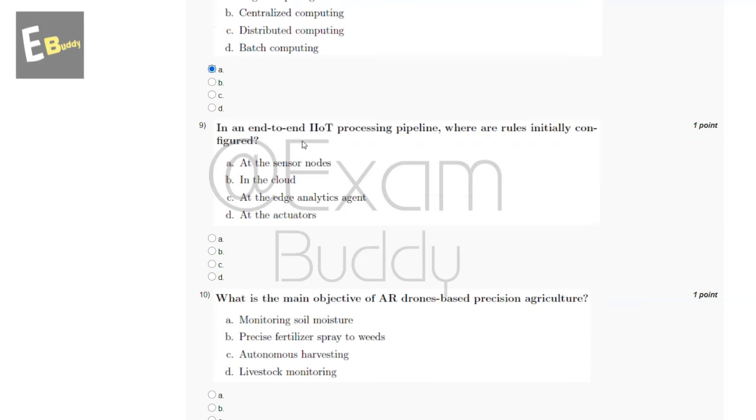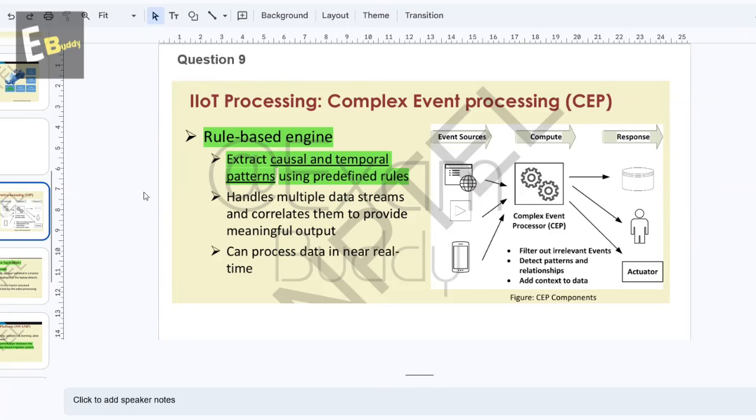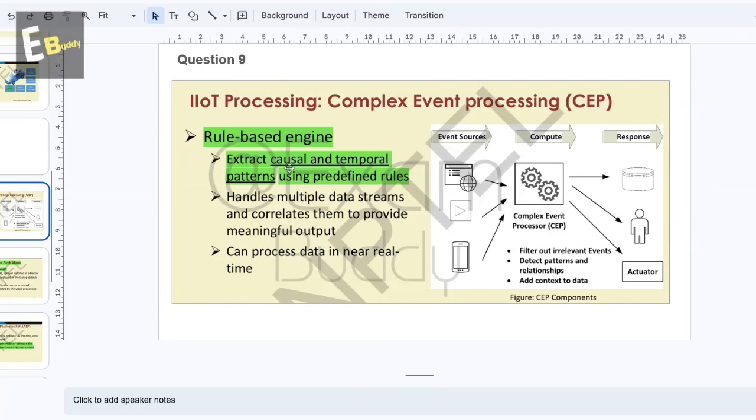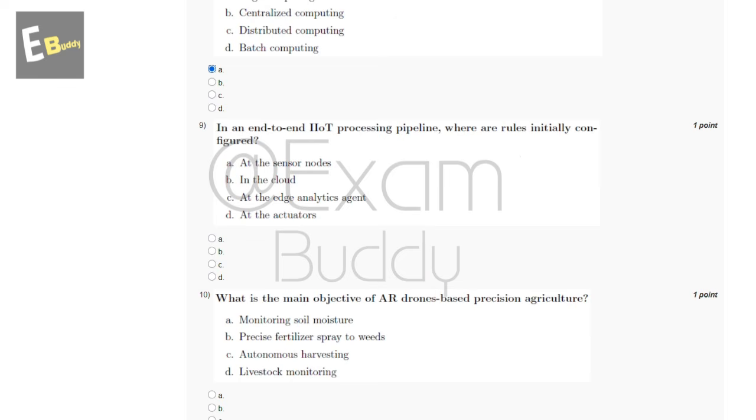In an end-to-end IIoT processing pipeline, where are rules initially configured? So these are the options, and now let's check the explanation. The explanation says the rule-based engine extracts causal and temporal patterns using predefined rules. So the answer of our ninth question is A, at the sensor nodes. And now let's go to our question number 10.